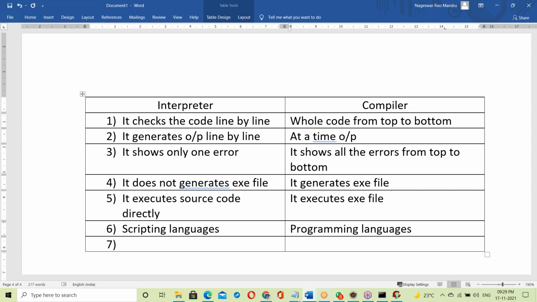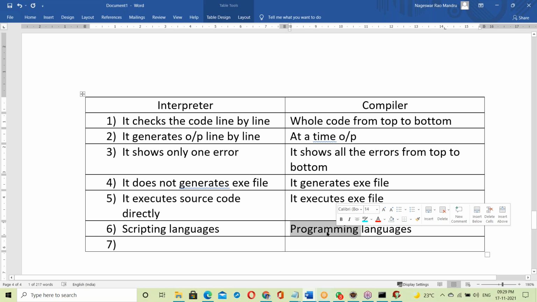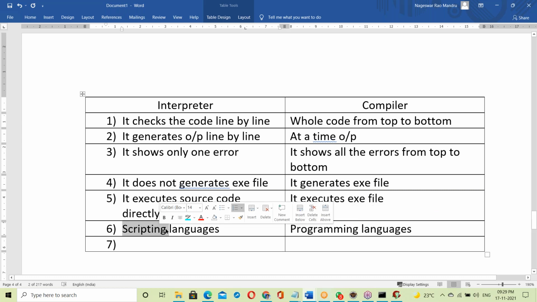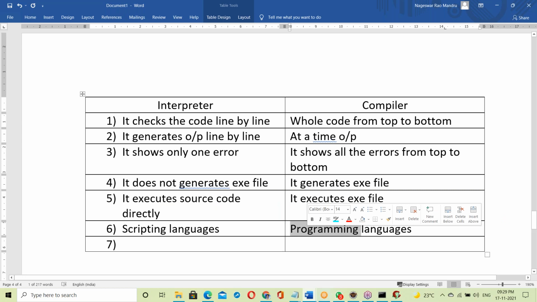Going forward, we'll see all what is script and what is programming. Once you enter into Java, you can see all the differences. Script can be modified, but a program cannot be modified. Why it can or cannot be modified is tomorrow's topic, I'll explain it then. So interpreter based languages are scripting languages, and compiler based languages are programming languages.